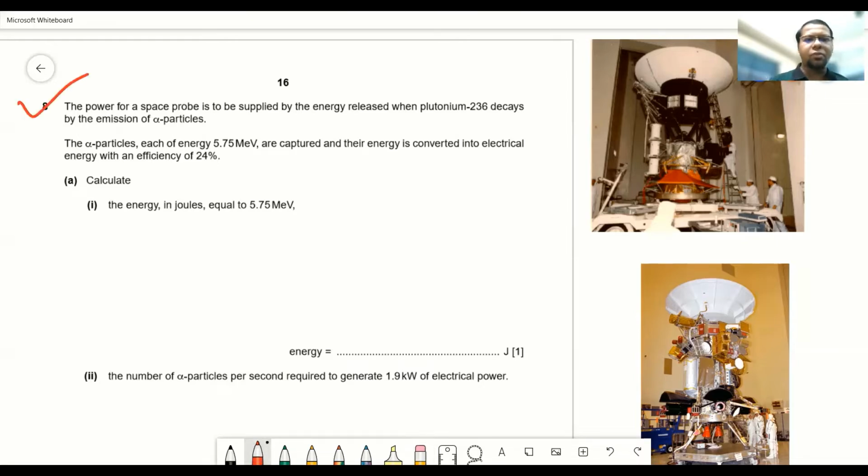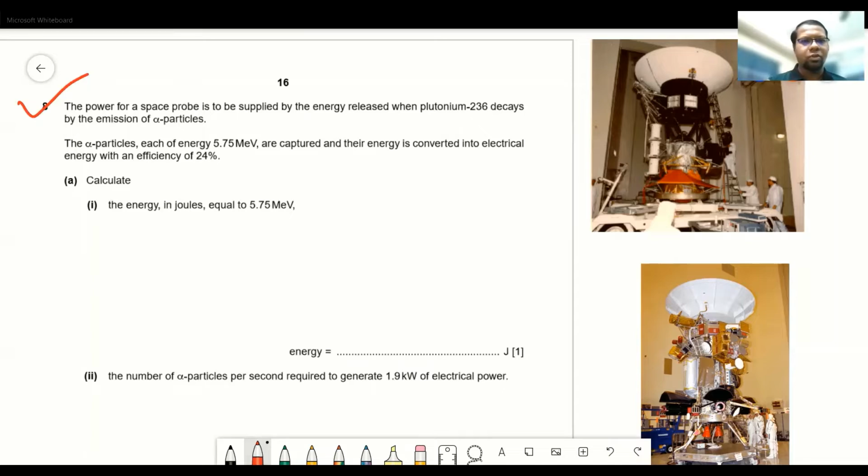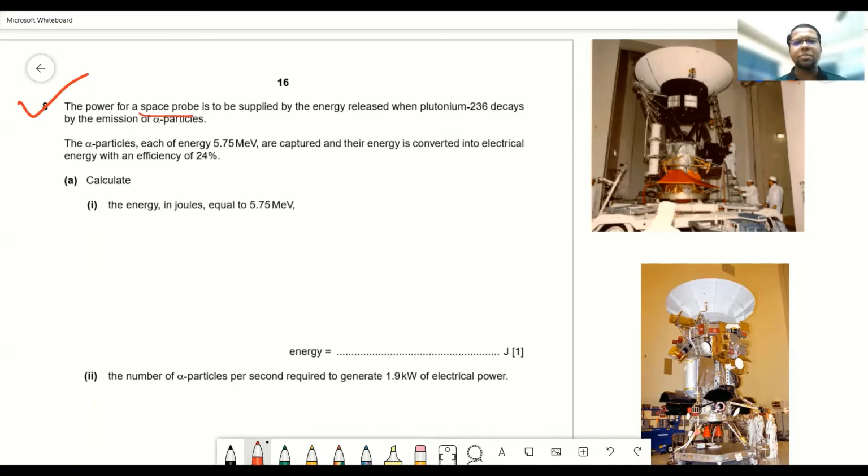The power for a space probe is to be supplied by the energy released when plutonium-236 decays by the emission of an alpha particle. Now, what is a space probe? You can see two space probes. The first one is called Voyager 1, and the second one is called Cassini-Huygens.